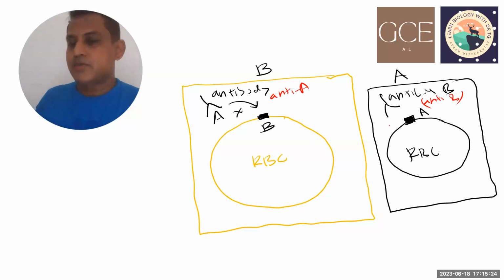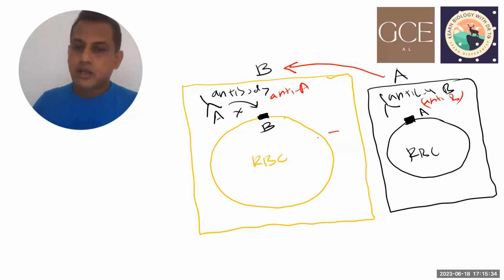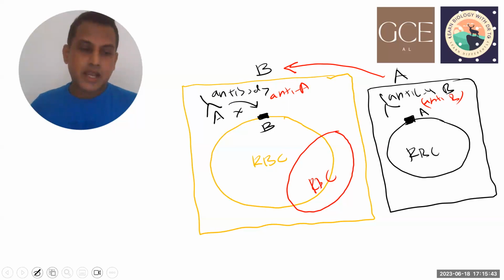Now, if a transfusion happens, let's say transfusion from A to B, B gets red blood cells from A. Now this red blood cell is A, so B now has A protein.